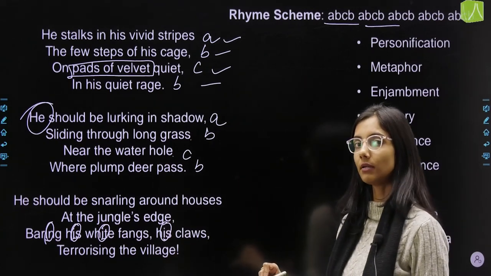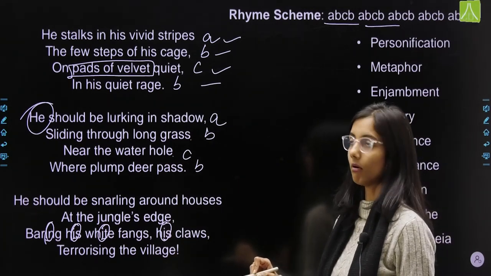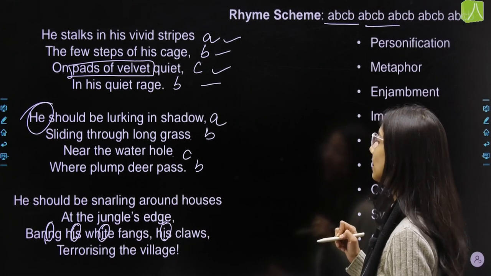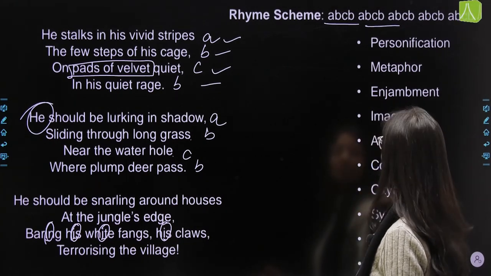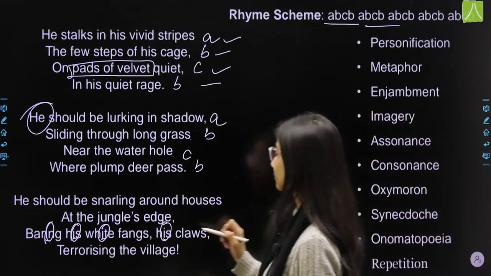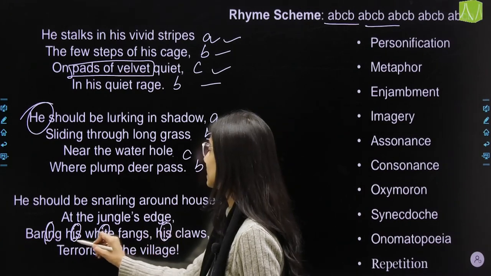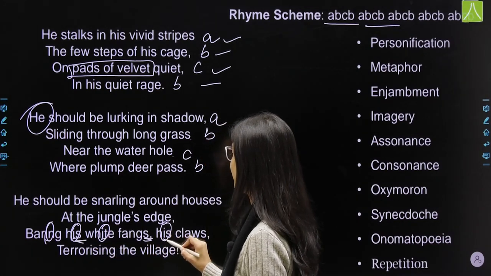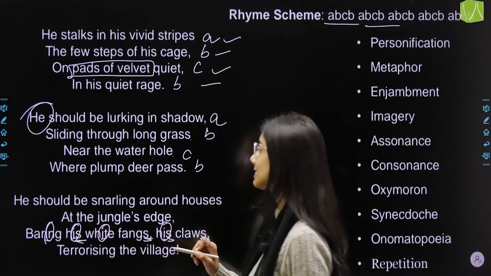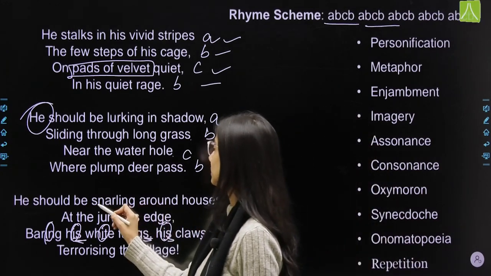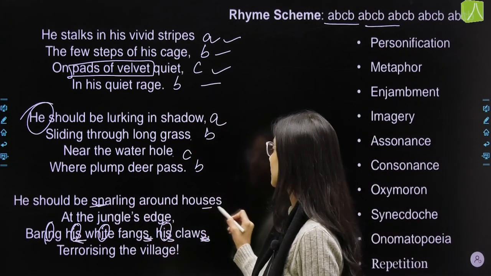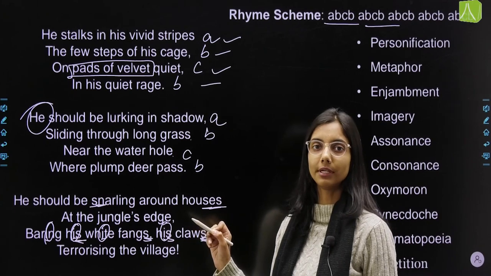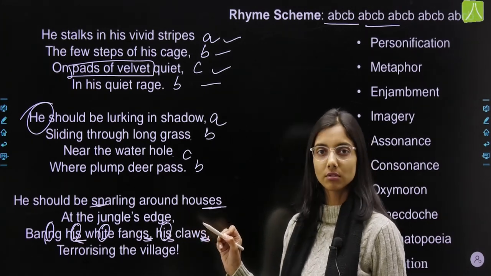I sound repeat हो रहा है, right? That's your vowel. So that's your assonance. And then we have consonants. His, fangs, his, claws, S sound repeat हो रहा है. Snarling around houses, यहाँ पे भी S sound repeat हो रहा है, so that's your consonants there.